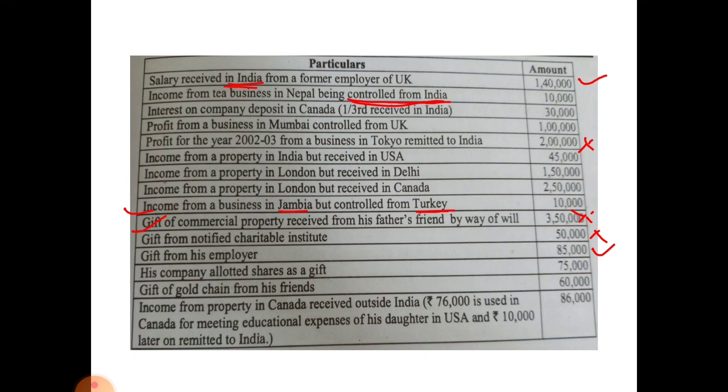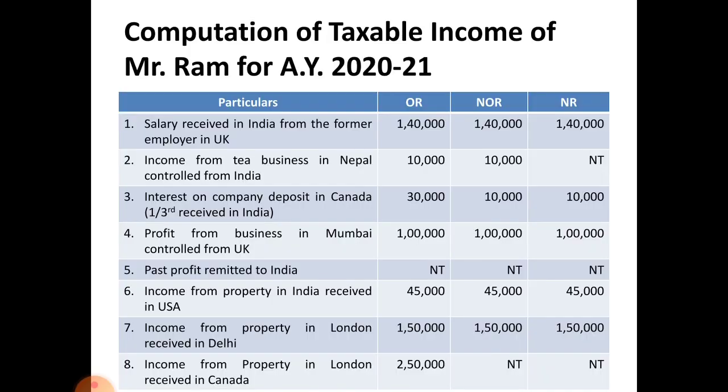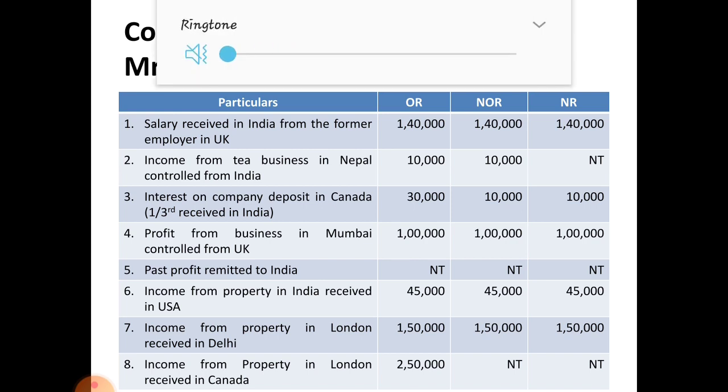So this is the problem. You have to calculate taxable income of Mr. Ram, considering him as ordinary resident, not ordinary resident and non-resident. You can go through this solution. In this solution, the things which I explained earlier are written in this format.